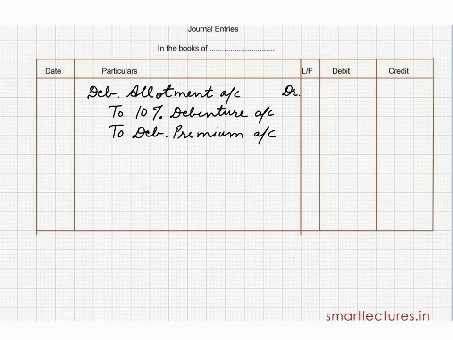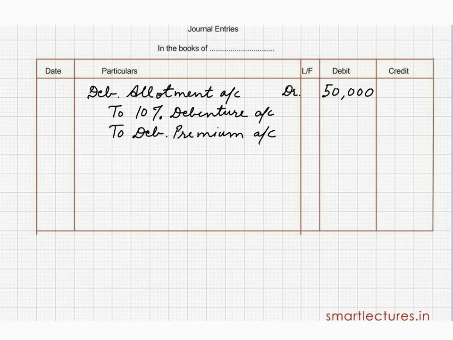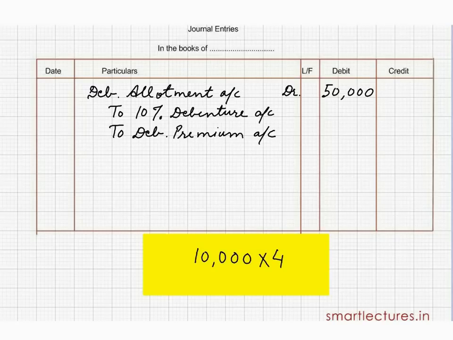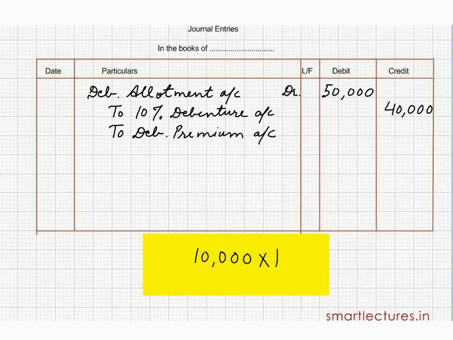So the journal entry will be to debenture premium account, and the amounts will be, amount due was 10,000 into 5, 50,000 rupees, to debentures account 10,000 into 4, 40,000 rupees, and to debenture premium 10,000 into 1, 10,000 rupees.